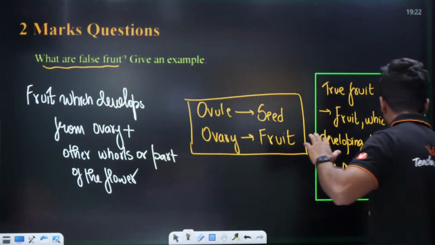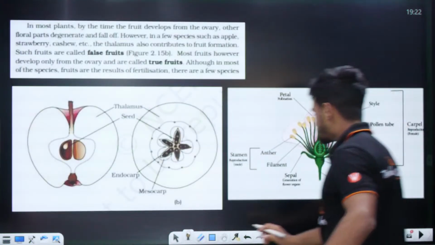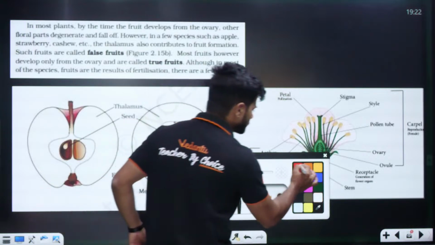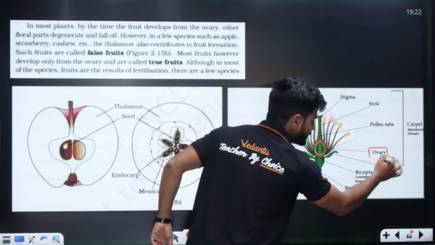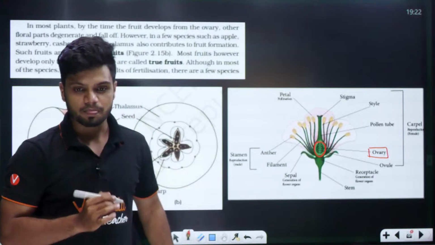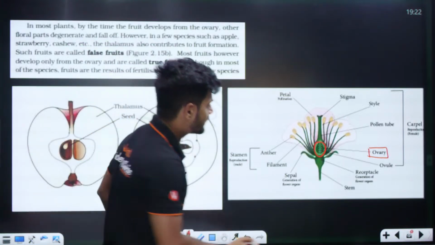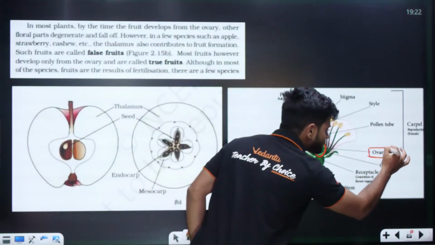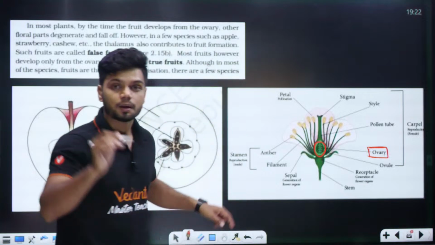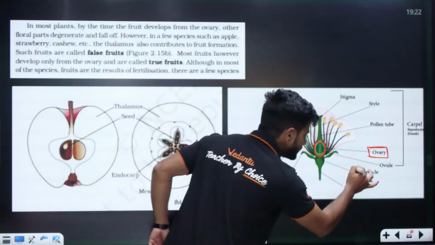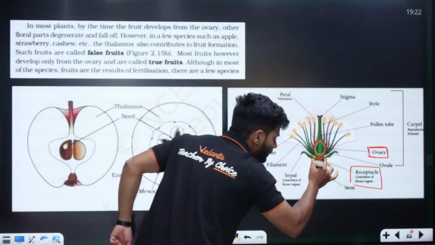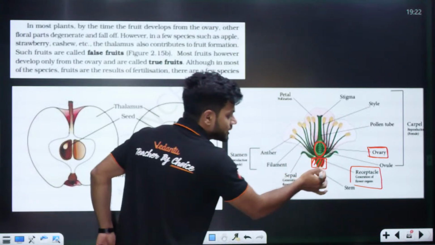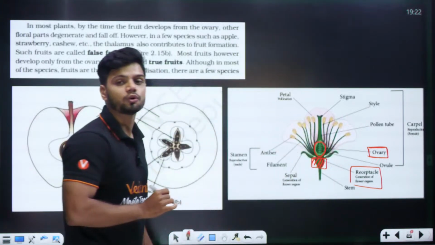Now I will give an example. Look at this diagram, everyone. Here, in the middle, there is the ovary. In a false fruit, this ovary plus it could be the thalamus. Can you see this part is called the thalamus? This part also develops into a fruit.